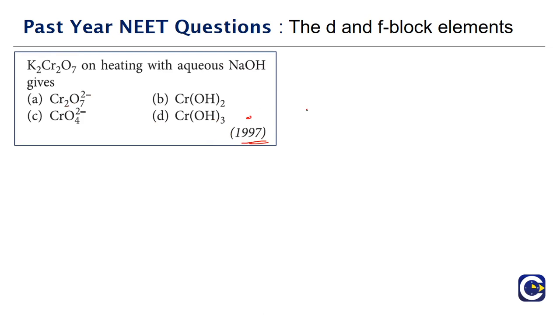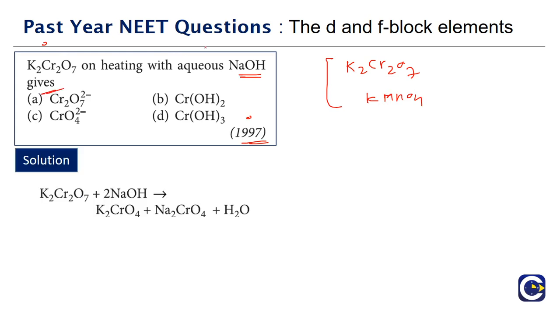Next we have a question in 1997. It's a question based on the reaction of potassium dichromate. In some of the previous paper questions also, we have seen that the reactions of potassium dichromate and potassium permanganate have been repeating quite often. Look at this. K2Cr2O7 on heating with aqueous NaOH gives. We must go through all the NCERT reactions with regard to K2Cr2O7 and KMnO4. So when it is heated with the aqueous solution of NaOH, what is it going to give us?